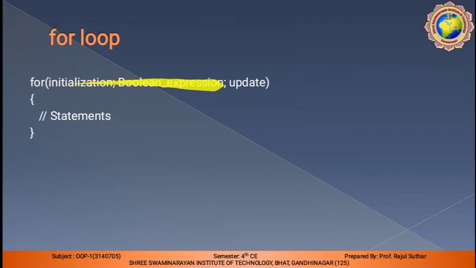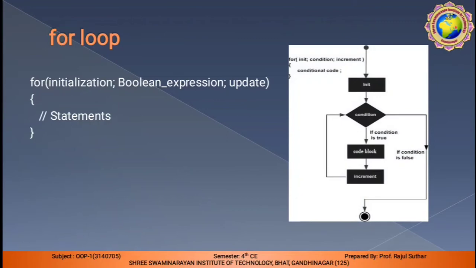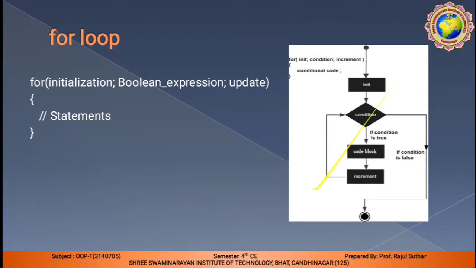After performing the for statement, the statement or block of the code will execute. So this is the figure of the for loop. For init means initialization, then we perform the condition, and increment or decrement will be performed. In the second part we are performing the condition.